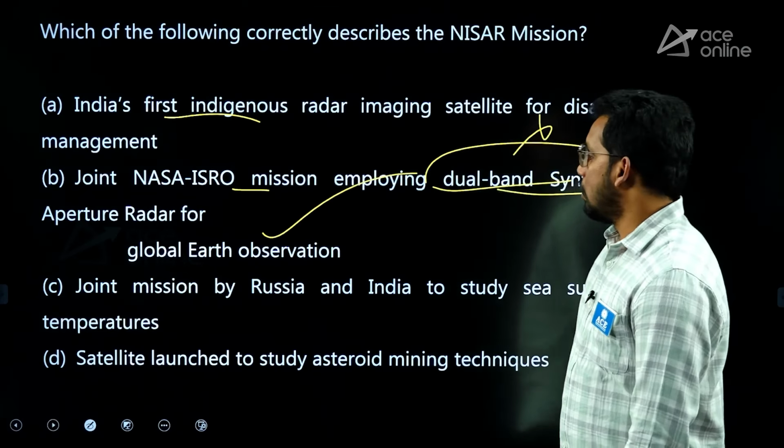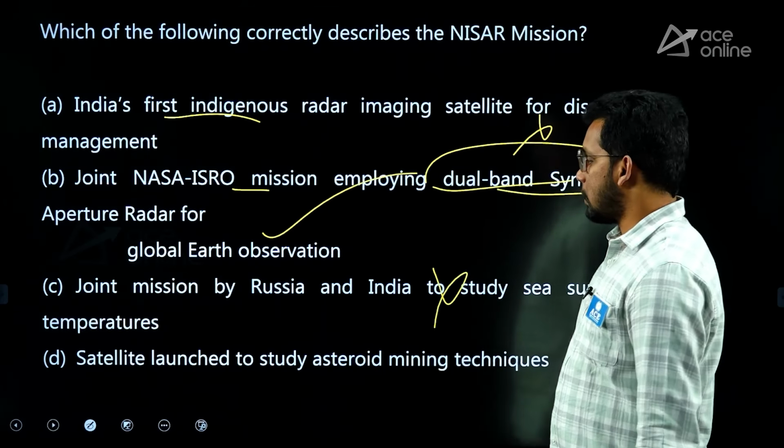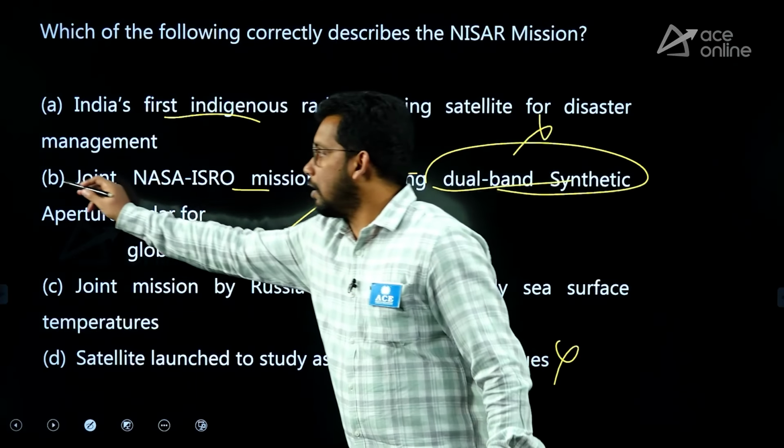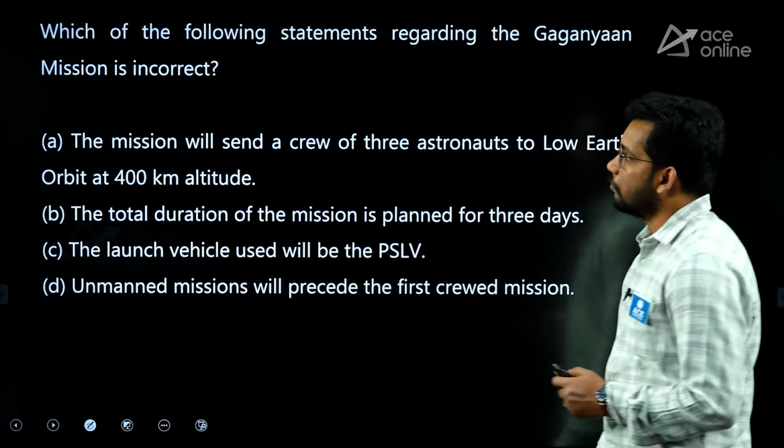Correct. Joint mission by Russia and India. No. Satellite launched to study asteroid mining. No. So the answer again is B.